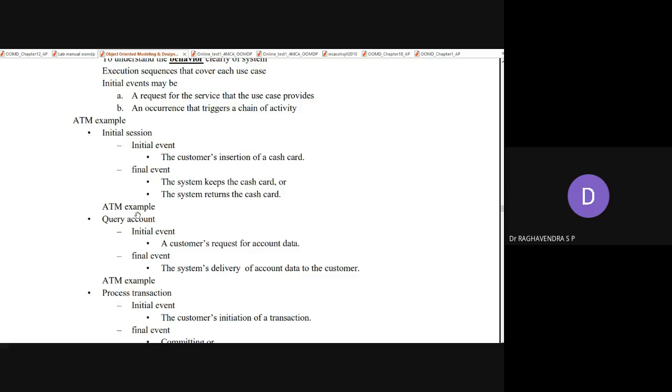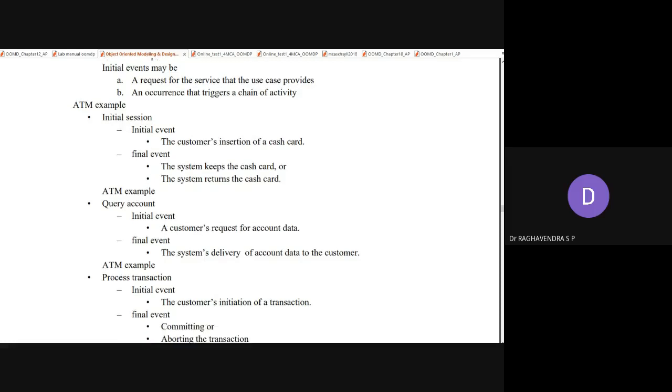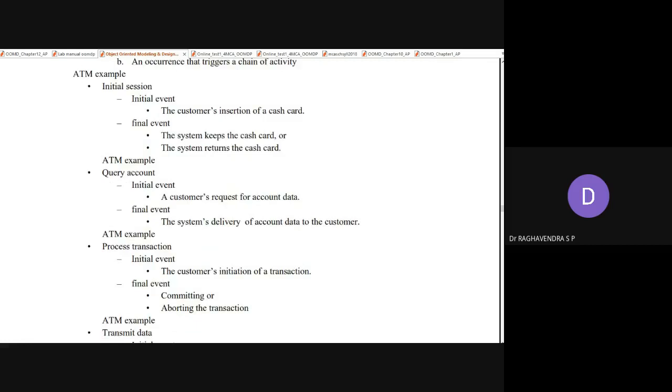Next, querying account. If you consider the querying account, what is the initial event and what is the final event? The initial event is a customer requesting some specific account information or data. The final event is the system's delivery of account data to the customer. So whatever information belongs to the customer for whom we are making a query will be generated. Similarly, if you consider processing a transaction, what is the initial event and what is the final event?